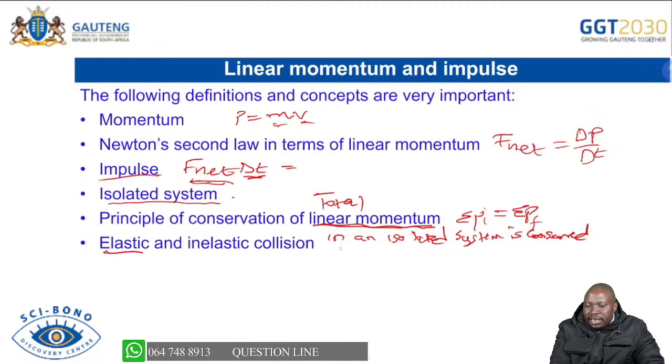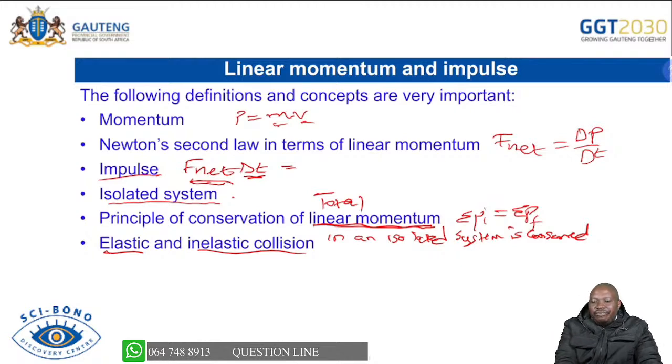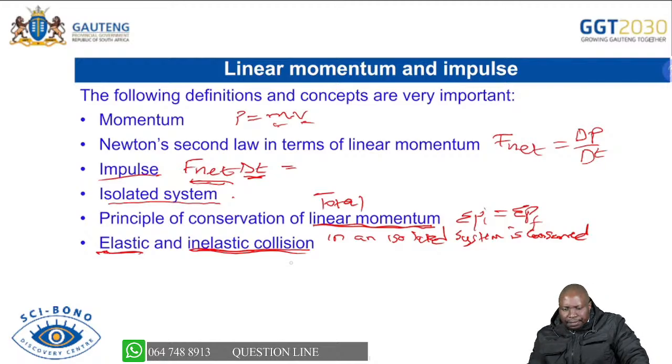Now the issue of elastic and inelastic collisions. For an elastic collision, the total kinetic energy is constant. Both kinetic energy and momentum are conserved. That is for an elastic collision. However, for an inelastic collision, the total kinetic energy is not conserved. Only the momentum is conserved. So please always remember the difference between the elastic collision and the inelastic collision.